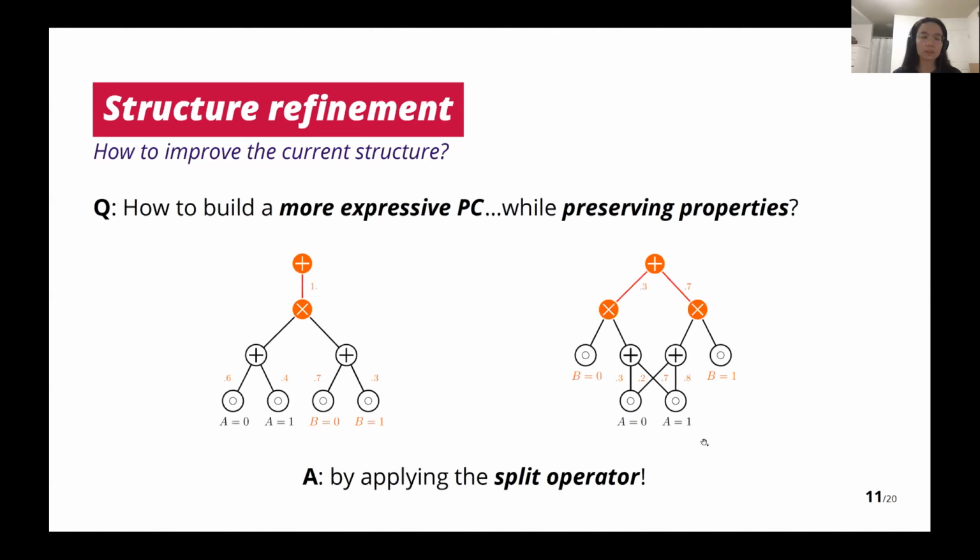A split operation first picks an edge, colored red here, and then picks a variable b. Then it makes two subcircuits, conditioned on b being false and b being true respectively, and then links the subcircuits to the picked edge. From this, we can see that by performing a split operation, we are introducing a new subcircuit. Thus, the circuit is more complicated, and we are introducing new parameters. Thus, it can be more expressive.